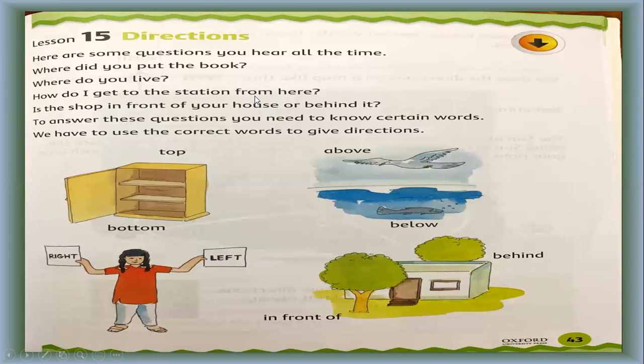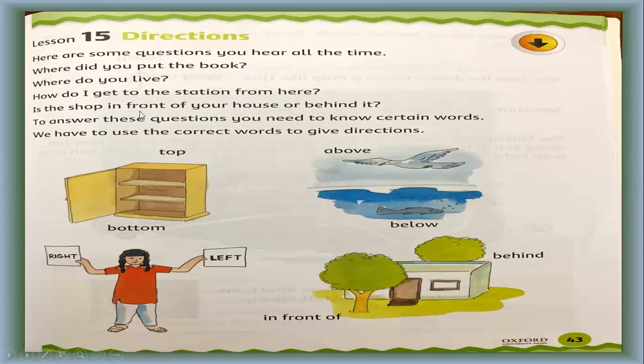How do I get to the station from here? Maybe your answer is by going left and then right, and then in front of the park, there will be the station. This will be your answer. Is the shop in front of your house or behind? The shop is in front of my house.